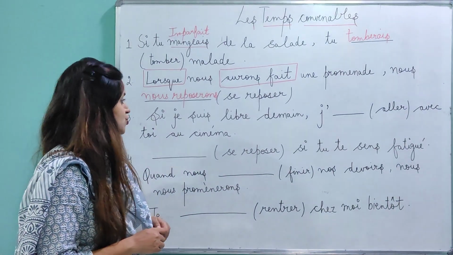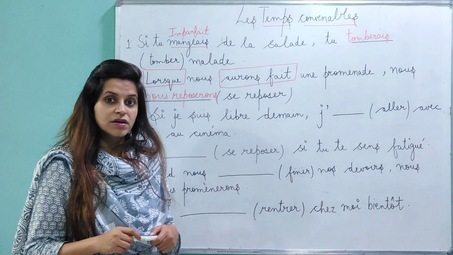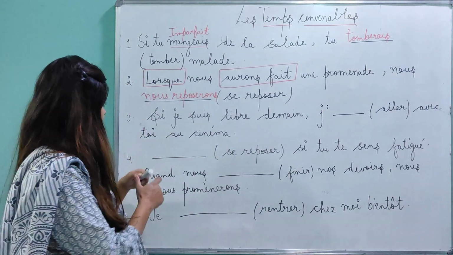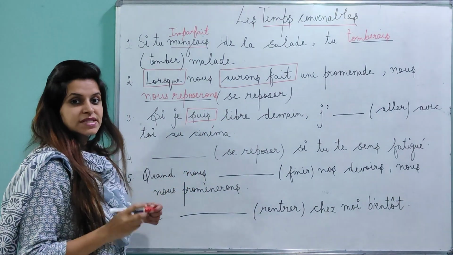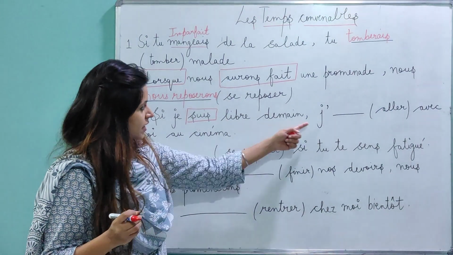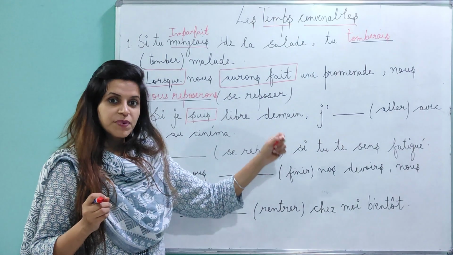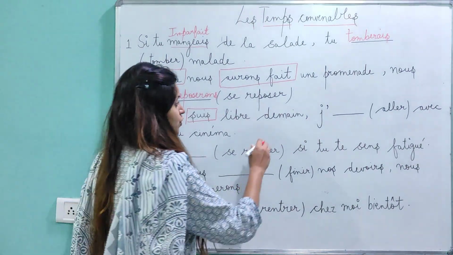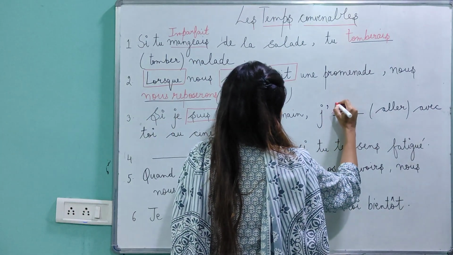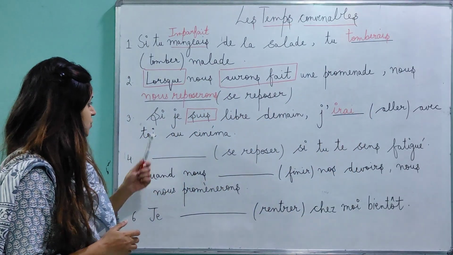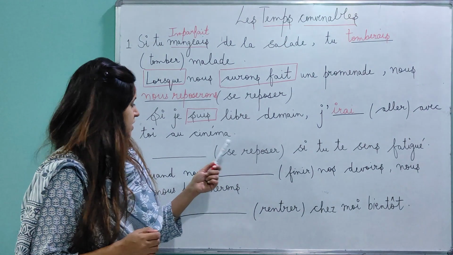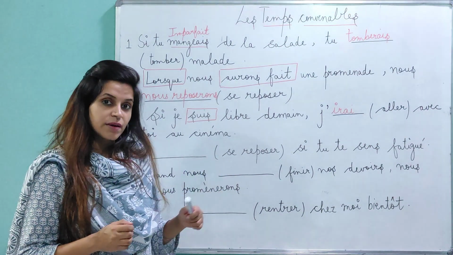Third part, si je suis libre demain. Si, again si question. Si plus, put this in a box. Si plus présent plus, again we have a subject pronoun. So si plus présent plus futur simple. Aller futur simple is ir. Avoir ending, irai. So si je suis libre demain, j'irai avec toi au cinéma.